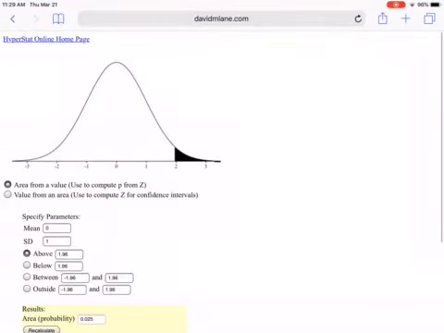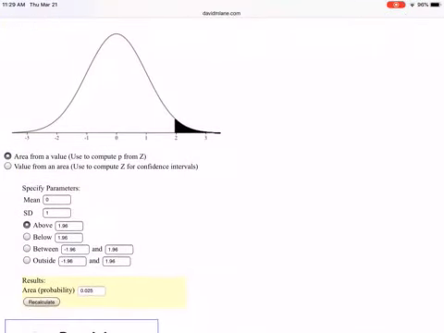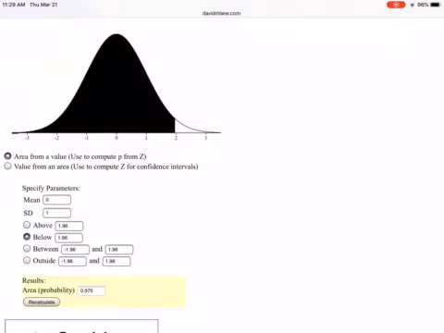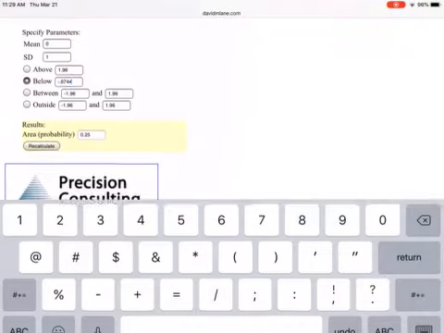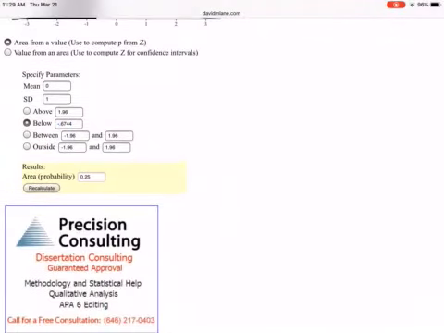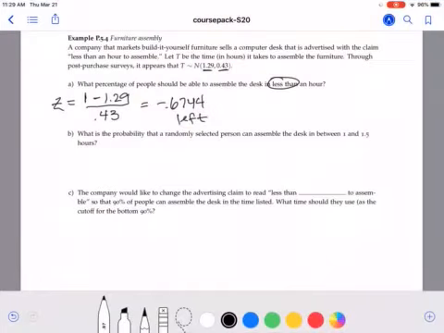Okay, so if we go to our website, we're doing an area from a value. We want below or to the left, and our z-score was negative 0.6744. So we hit recalculate, and we get a probability of 0.25. So even though they have this claim of less than an hour, only 25% of people can do it in less than an hour.